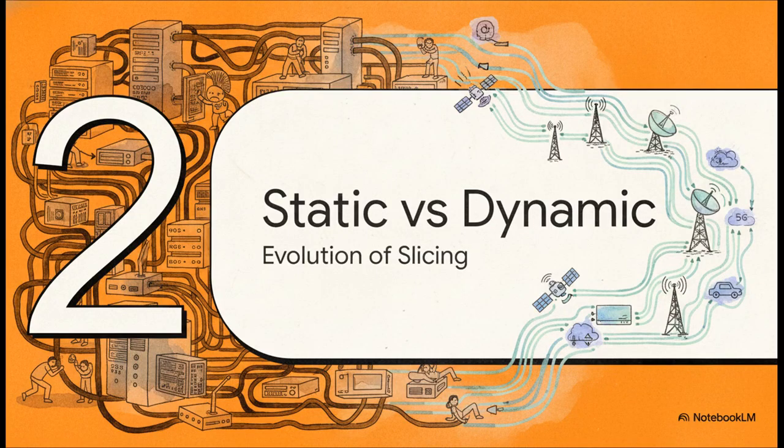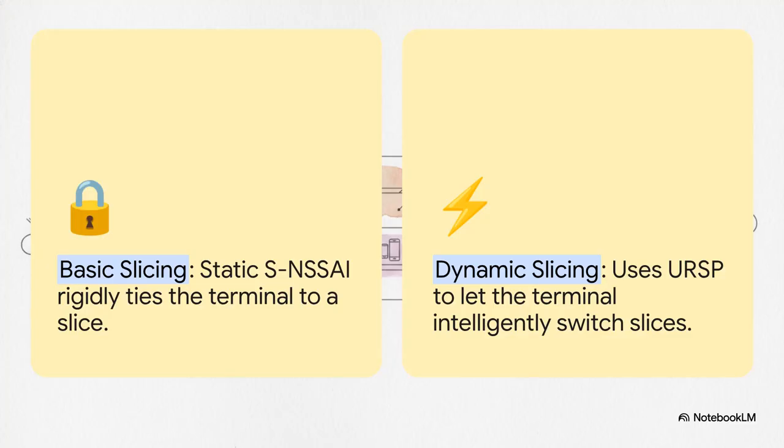Moving right along to Section 2, static versus dynamic slicing. So, when we look back at basic early-stage slicing, it relies on a static identifier, the SNSSAI, or Single Network Slice Selection Assistance Information. In this legacy approach, the slice assignment is decided right at the initial registration phase by the AMF and the NSSF. But here's the bottleneck. It's incredibly rigid. The user terminal is just tied to that slice regardless of what application is actually launched. If a user suddenly starts a high-priority app, too bad, they're stuck on that default slice.